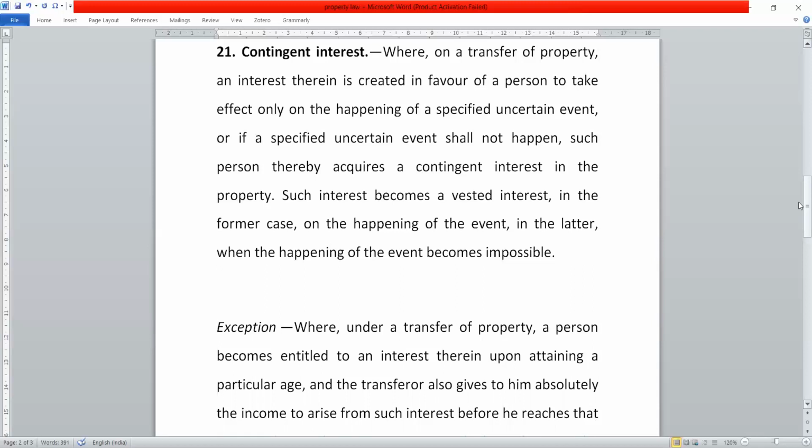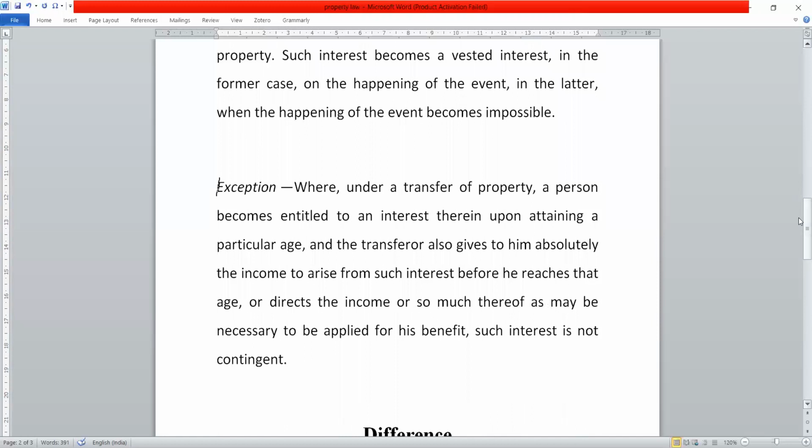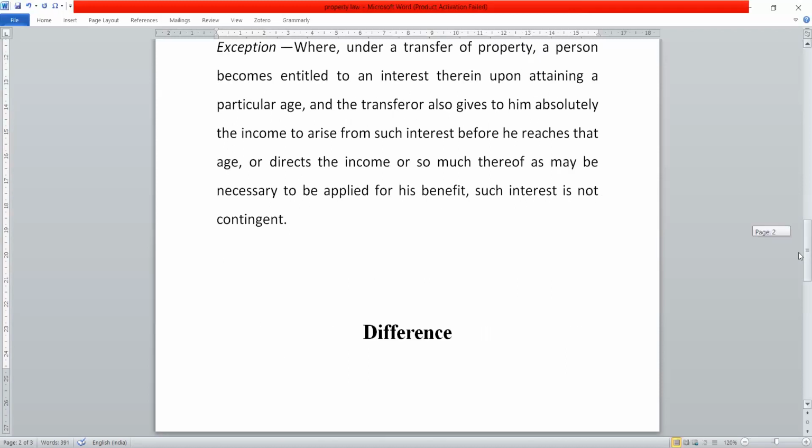Let's go to the exception part. The exception says where under a transfer of property, a person becomes entitled to an interest therein upon attaining a particular age, and the transferor also gives him absolutely the income arising from such interest before he reaches that age, or directs the income or so much thereof as may be necessary to be applied for his benefit, such interest is not contingent. Let's understand this with an example.